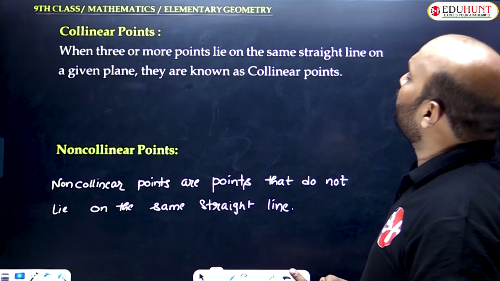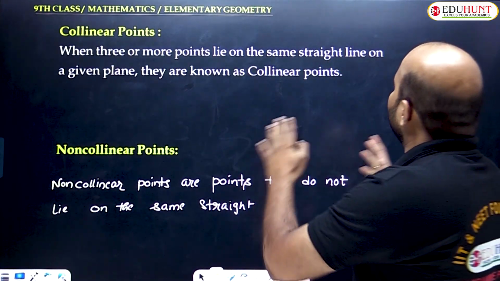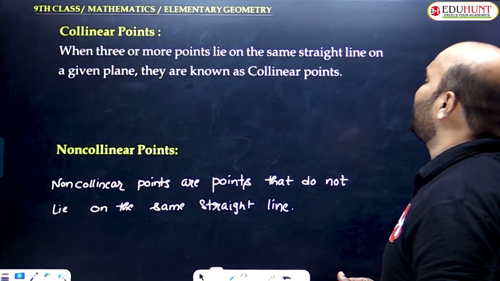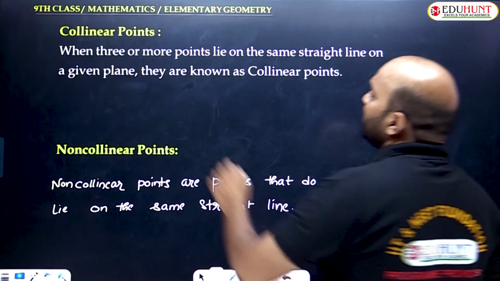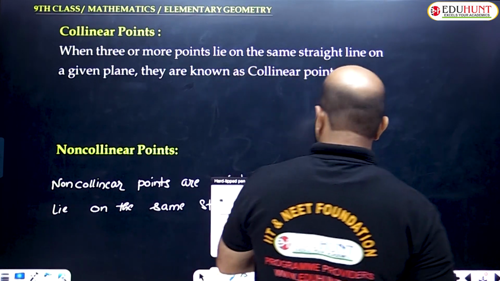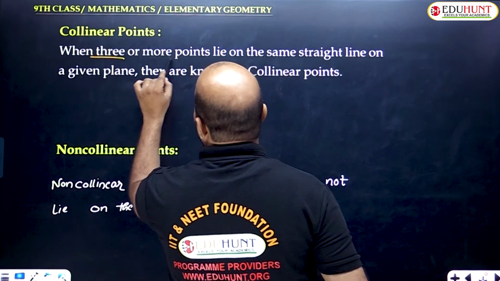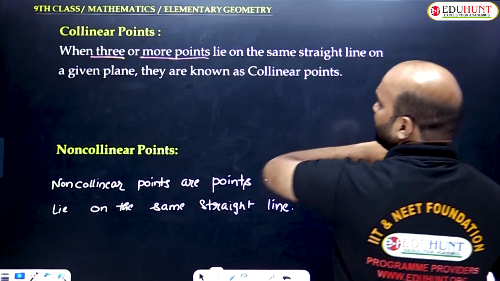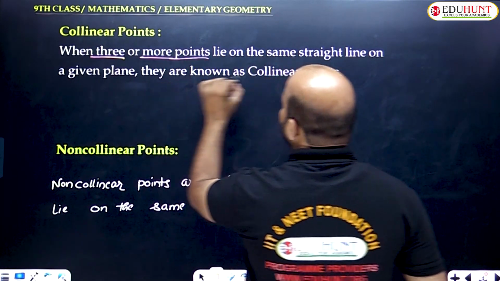Next point, collinear points. When 3 or more points lie on the same straight line on a given plane, they are known as collinear points.